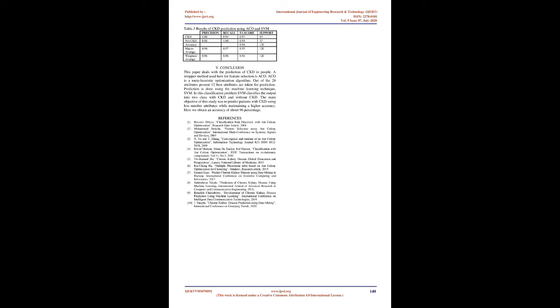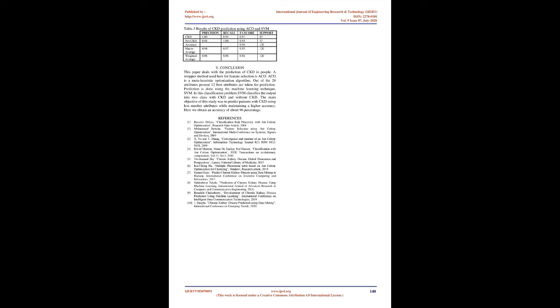SVMs, in machine learning, support vector machines, are supervised learning models with related learning algorithms that examine data used for classification and regression analysis. Given a set of training examples, each marked as belonging to one of two categories, an SVM training algorithm builds a model that assigns new examples to one category or the other, making it a non-probabilistic binary linear classifier. SVM works by mapping data to a high-dimensional feature space so that data points can be classified, even when the data are not otherwise linearly separable.